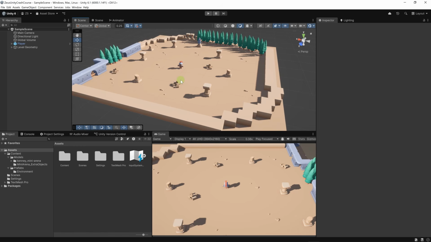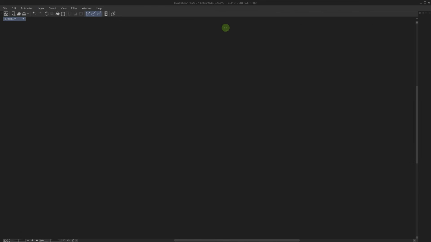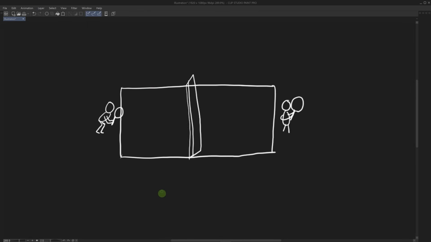But after years of programming and using Unity, I'm going to give you what in my mind are the most important concepts. And for this, we'll see an example. Let's open Clip Paint Studio. I'm going to use this all throughout the course, and I'm using it in all of my tutorials as a blackboard. Let's say we are playing a game of tennis and we're having fun. So you're on your side of the court and I'm on this side. And let's say we want to keep track of the score.